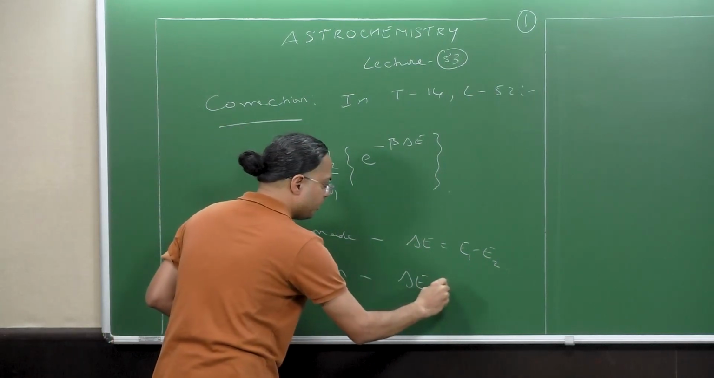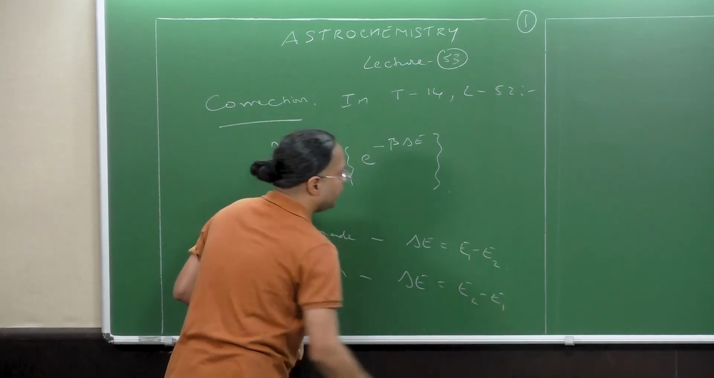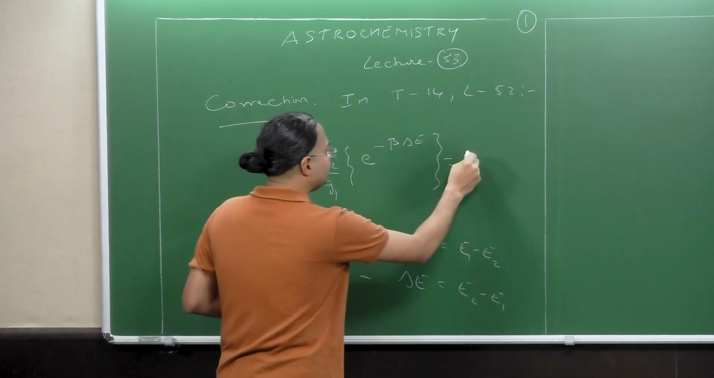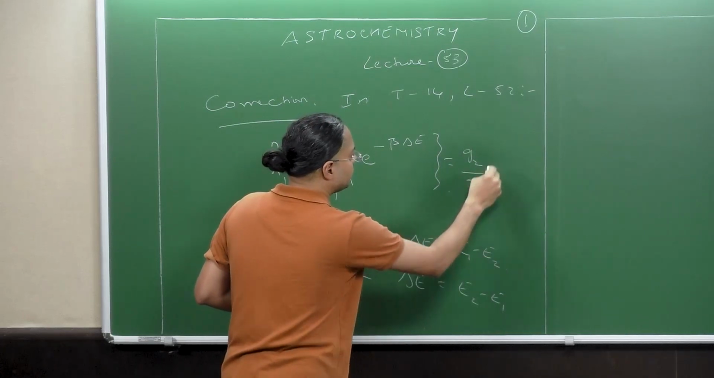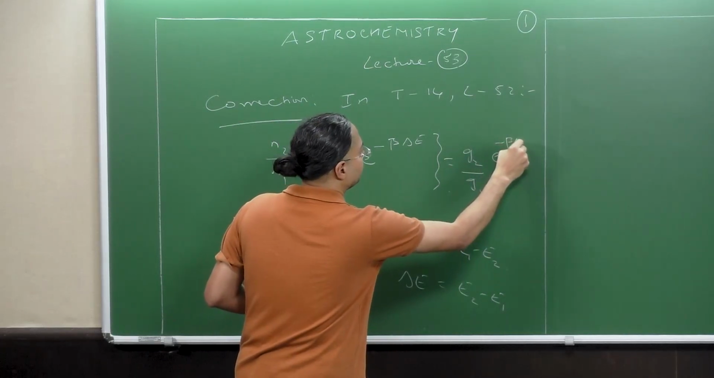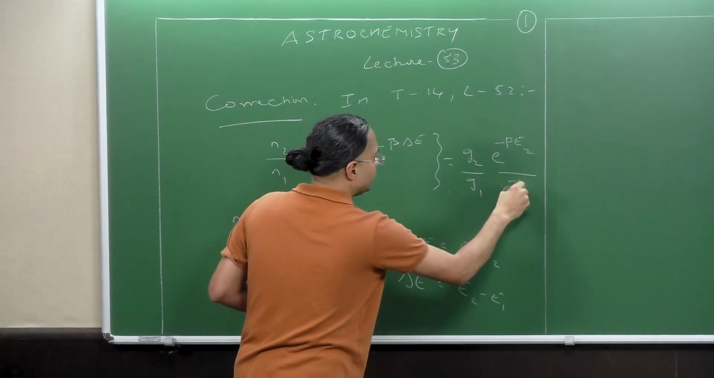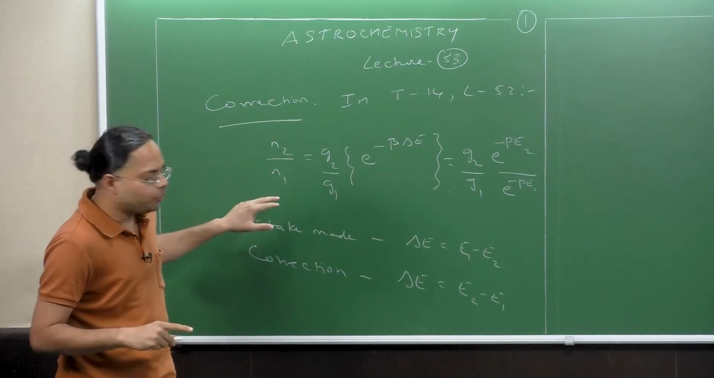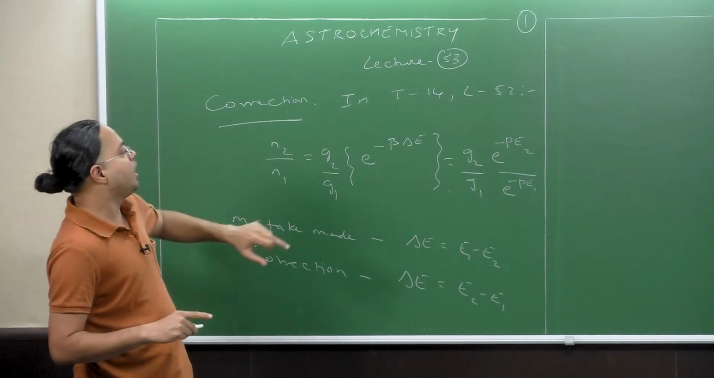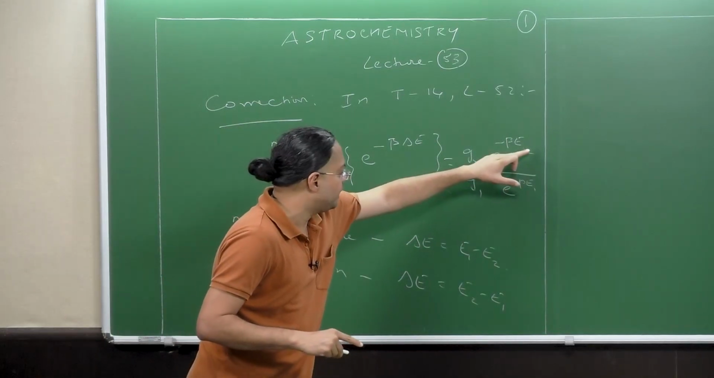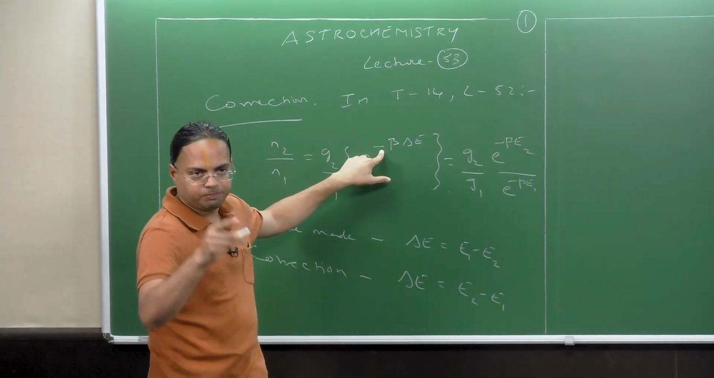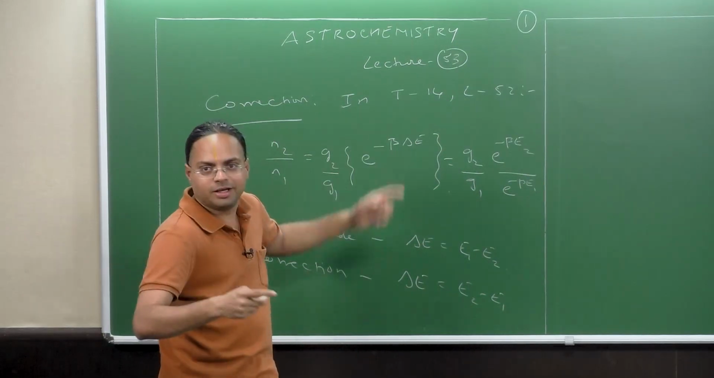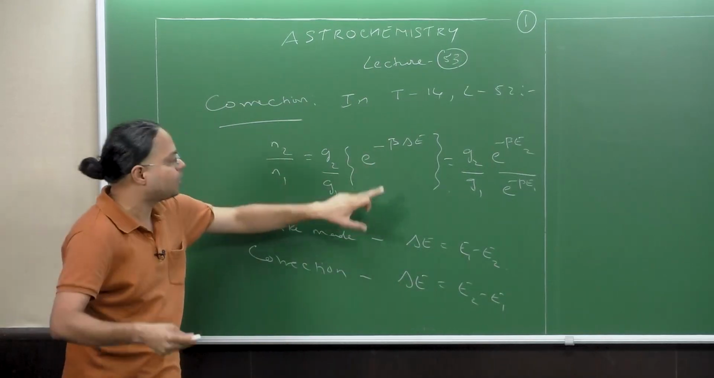The correction should be that delta E should be E2 minus E1. The reason is very simple, because we had obtained this as nothing but G2 by G1 times e to the power minus beta E2 divided by e to the power minus beta E1. All right. So now if you take a look at this equation, right? While this beta E1 goes up, it becomes positive, but there's already a negative sign here. So in the last tutorial, I had missed this negative sign. So then we realized that, oh, this is a mistake.